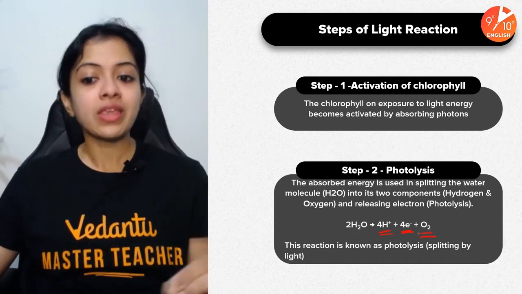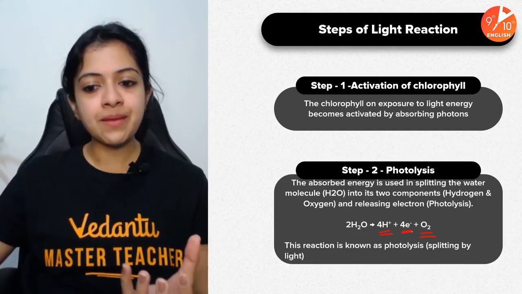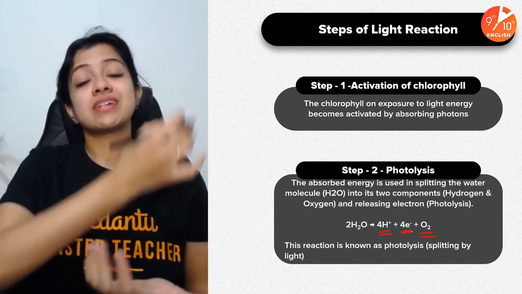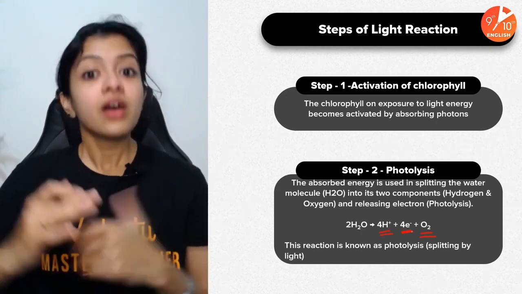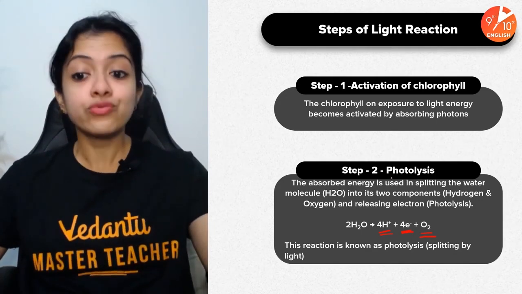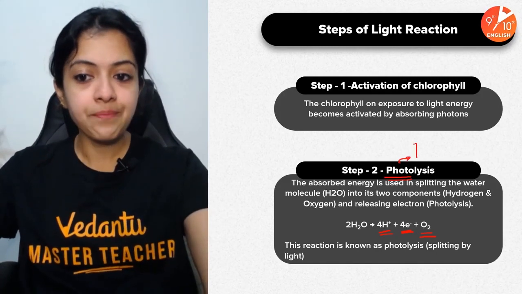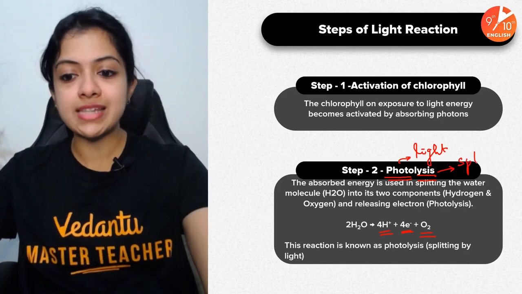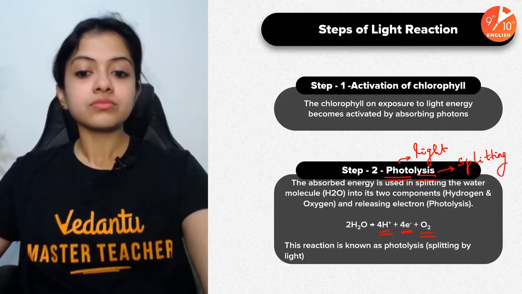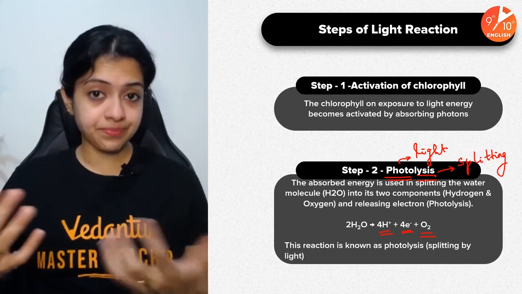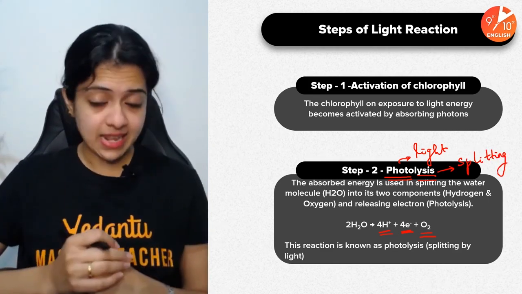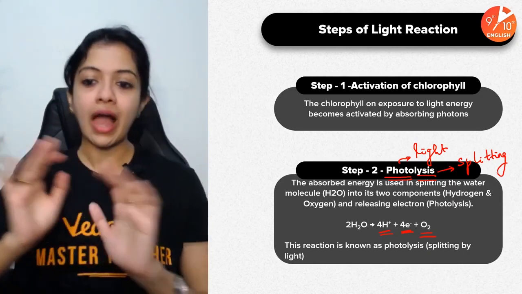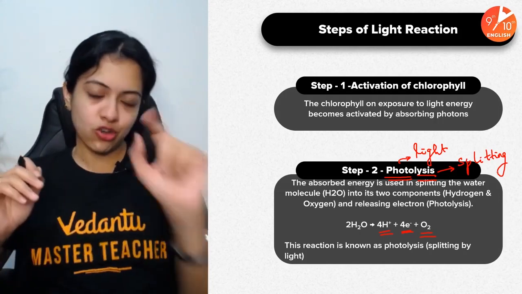Now, since this step involves splitting of water in the presence of sunlight, we give it a special name. What is that name? We give it the name photolysis, because photo means light and lysis in biology means splitting. So splitting up in the presence of light energy, that is photolysis. You can call it photolysis if it's easier for you to remember. That's completely up to you. I'm not very particular about those things anyway, as long as your school teacher agrees also.